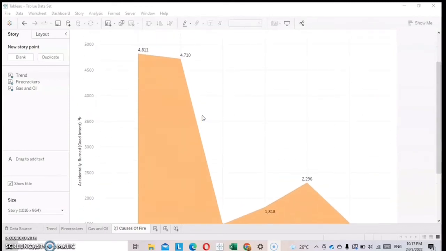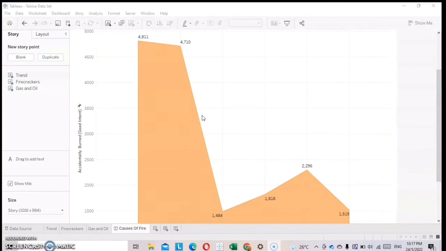As you can see in this graph, starting from 2015, accidentally burned cases were 4,811, but in 2016 there was a decrease in cases to only 4,710.